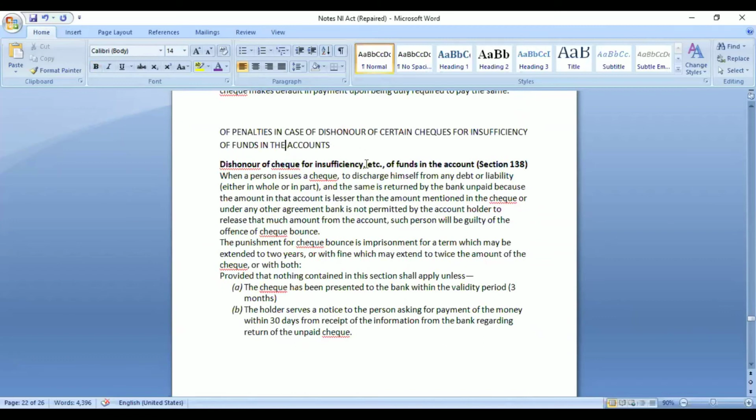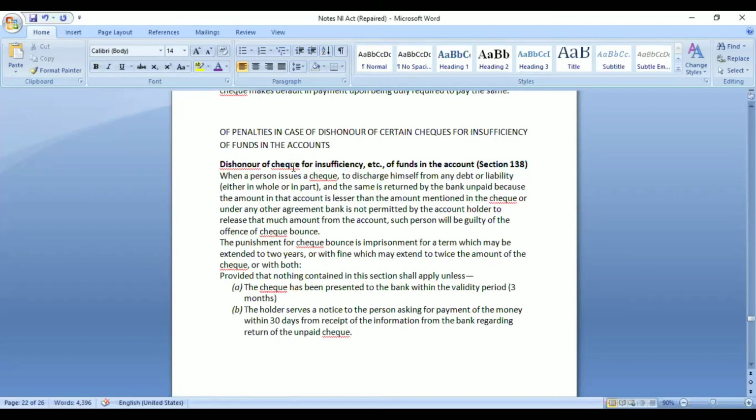Now, regarding check bounce. So this is one important section under this act. It is penalty in case of dishonor of certain checks for insufficiency of funds in the accounts. So it is section 138 that talks about check bounce. So you should remember this section. It is section 138 that provides for check bounce.